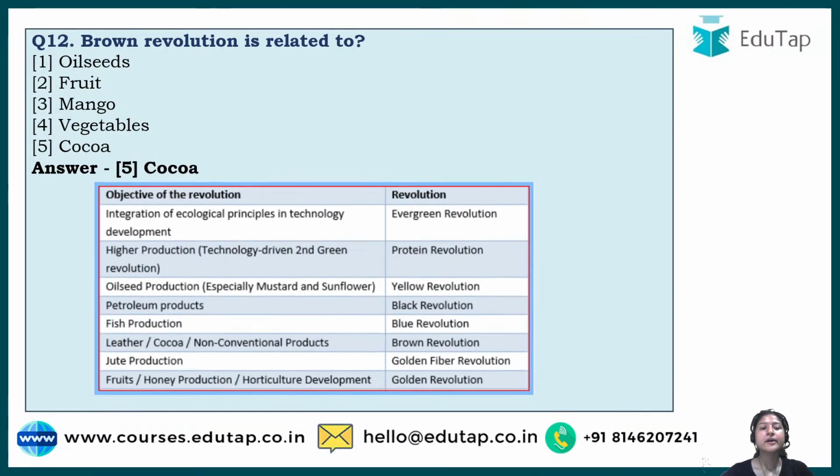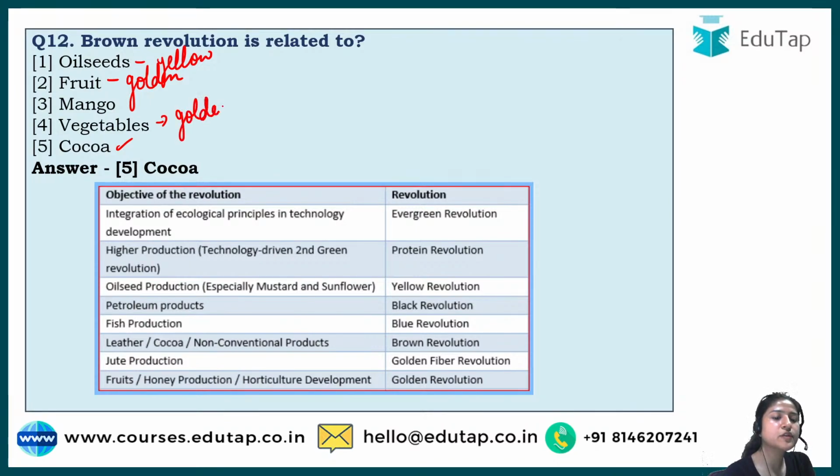Okay, so there are different revolutions. Revolutions are basically when you focus on a particular type of crop to increase its yield, to develop various methods so that we become independent. Right. So this Brown Revolution is related to cocoa, and here some other revolutions have also been given. For example, see here, oilseed is known as Yellow Revolution. For fruit, we say Golden Revolution. And for mango, there is no specific one, but for vegetable also we say golden.